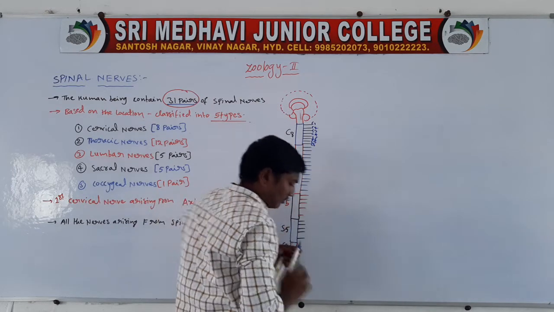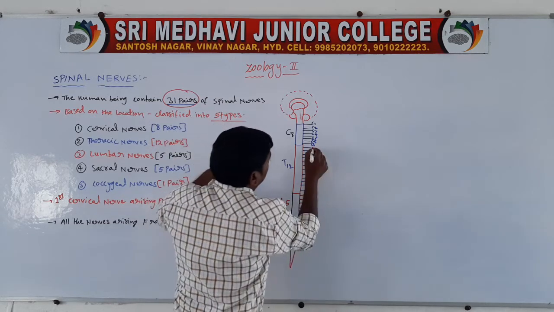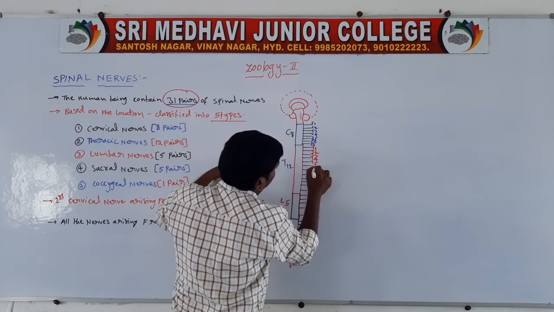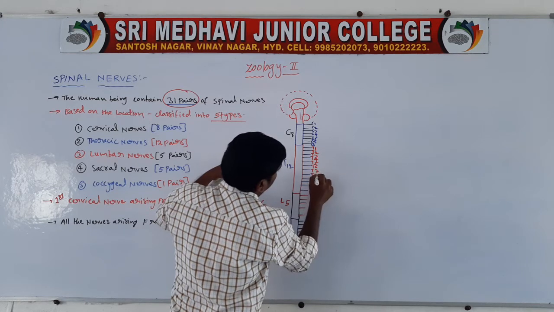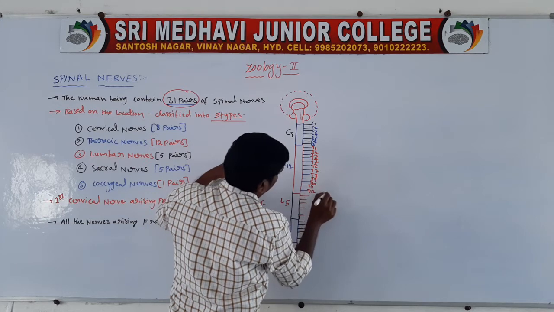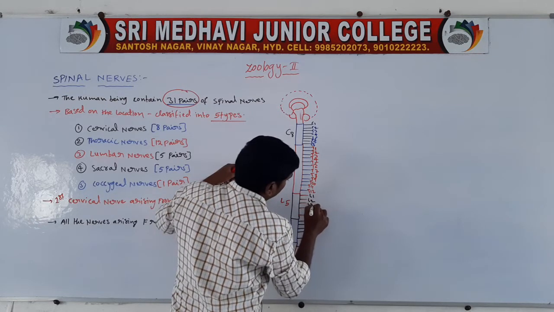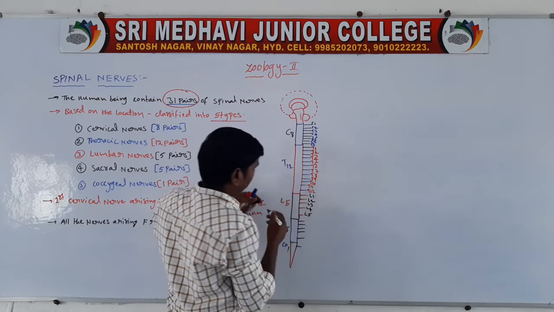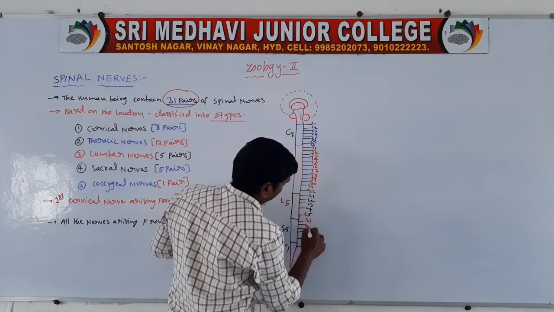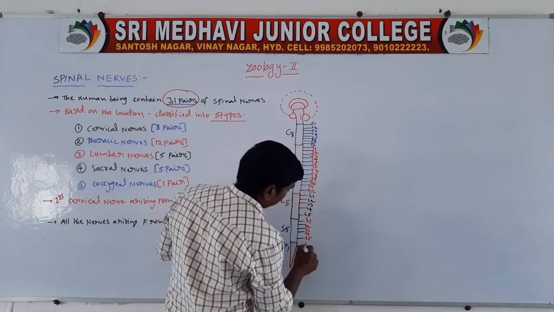Next one, T1, T2, thoracic 3, thoracic 4, thoracic 5, thoracic 6, thoracic 7, thoracic 8, thoracic 9, thoracic 10, thoracic 11, thoracic 12. Next one, lumbar L1, lumbar 2, lumbar 3, lumbar 4 and lumbar 5. Next one, sacral 1, sacral 2, sacral 3, sacral 4 and sacral 5. For the last one, coccygeal 1.